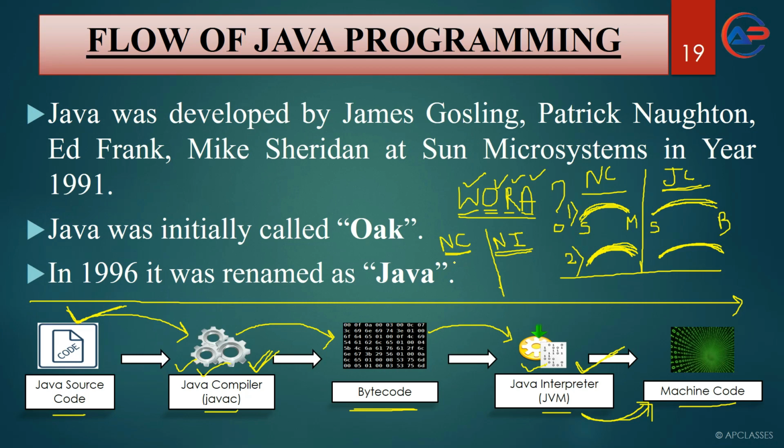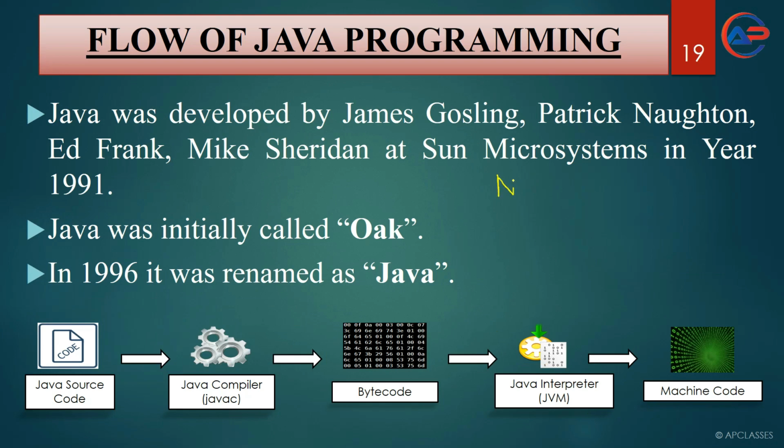So in a normal compiler, what happens? Whatever program you write, the compiler finds the errors at once, and it will show you all the errors at a time. But in an interpreter, what happens? Here we have a normal compiler and here we have a normal interpreter.